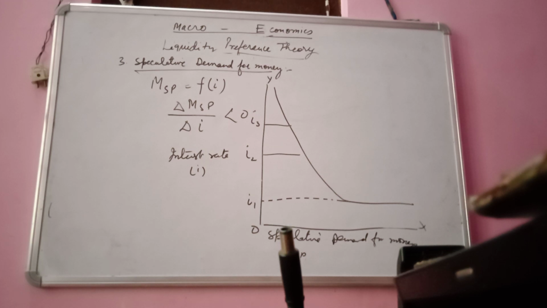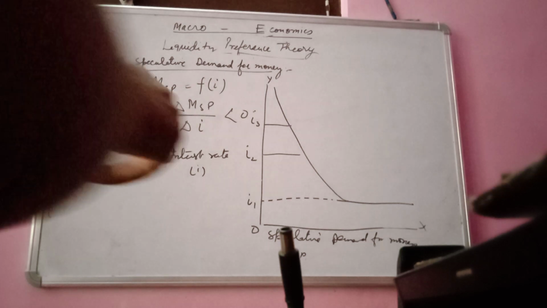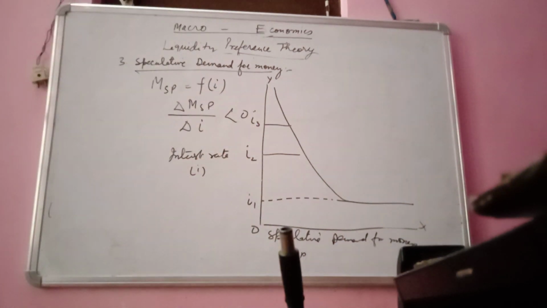Further, we need to understand the part of the Keynesian MSP curve, meaning the money speculative demand curve, which is a horizontal straight line here, and Keynes denotes here the remote of perishability of the market situation in which the market rate of interest falls to a critical minimum level.